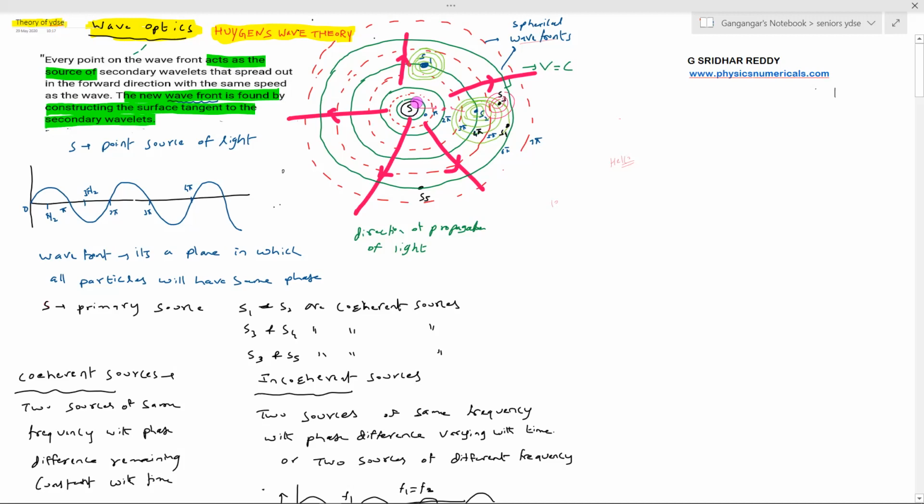So this particular source will start emitting the waves, and we assume here the idea of the wavefront. Sir, why don't you bring 0 to pi by 2, pi by 2 wavefront? Yes, you can bring pi by 2, 3 pi by 2.